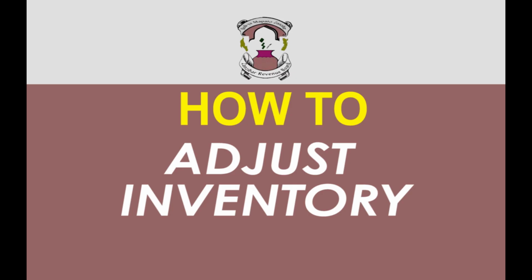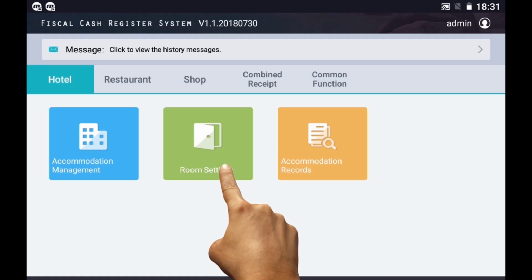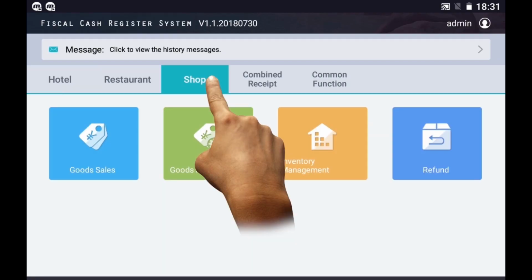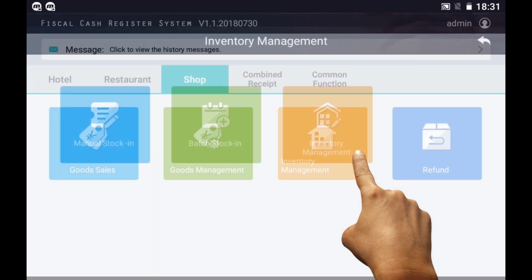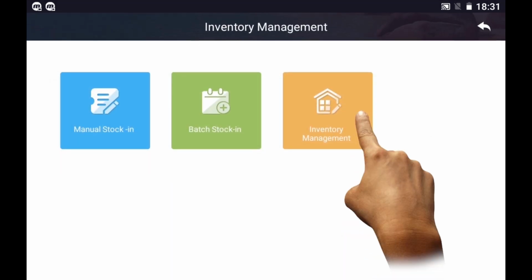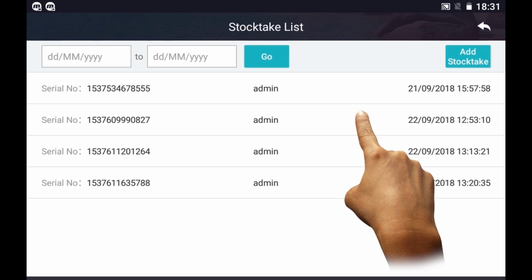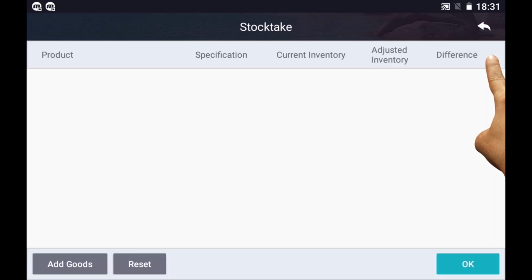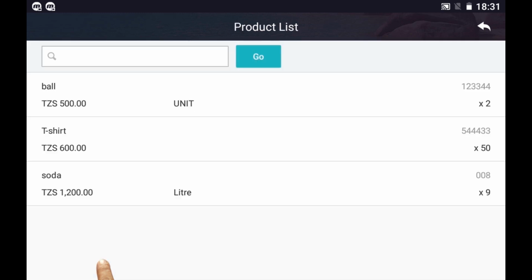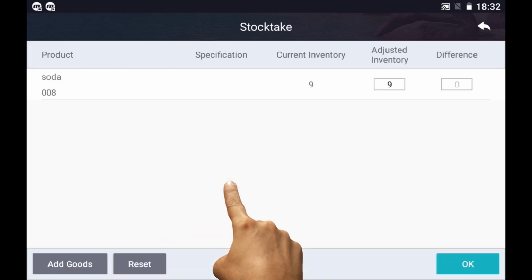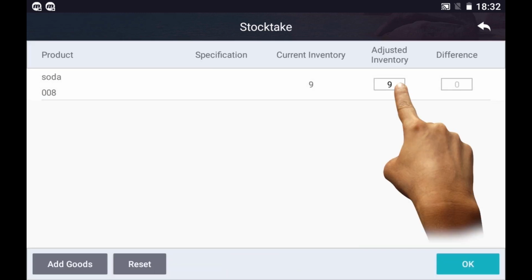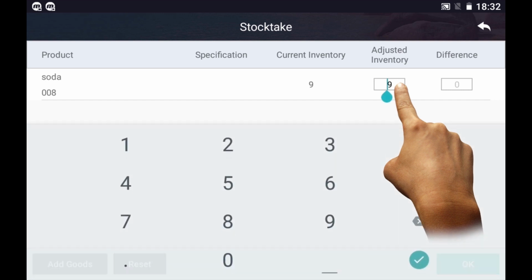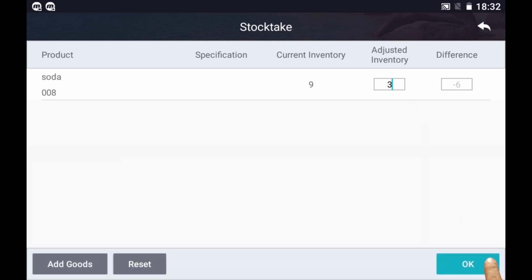How to adjust inventory. Tap Shop. Tap Inventory Management. Tap Inventory Management again. Add Stock Take. Tap Add Goods. Select Goods. Tap here and write remaining quantity after adjustment. Tap OK to finish.